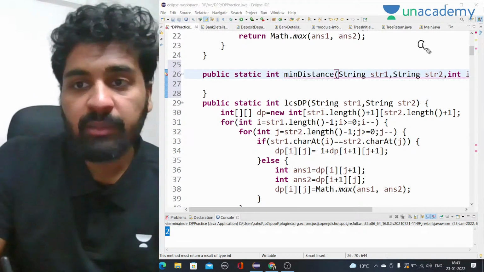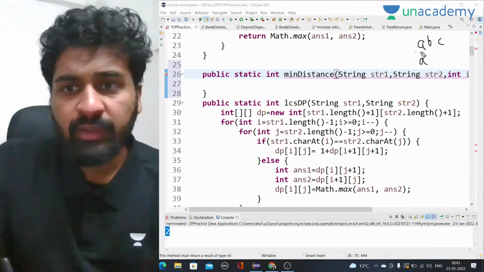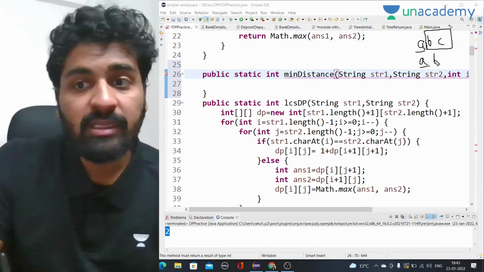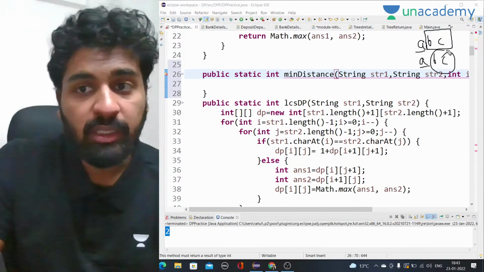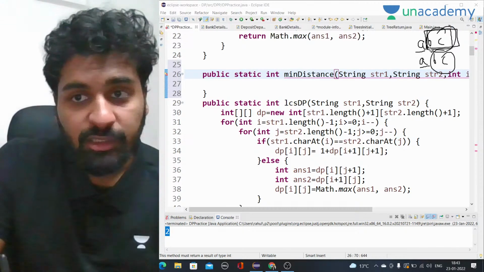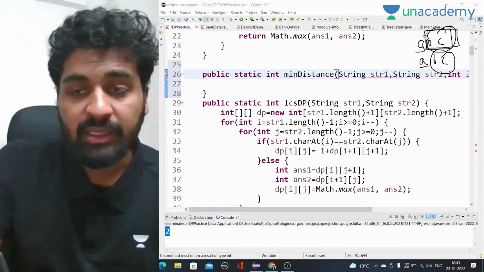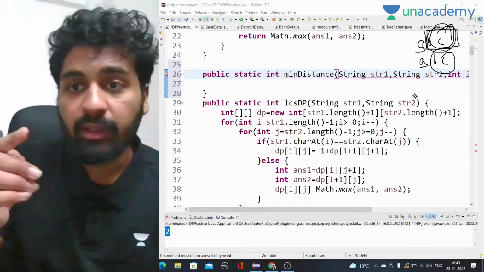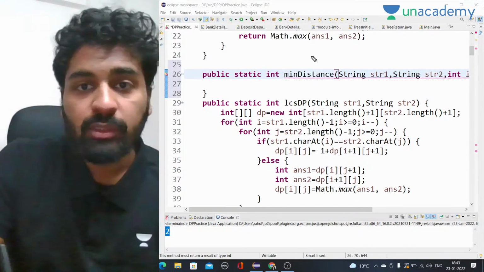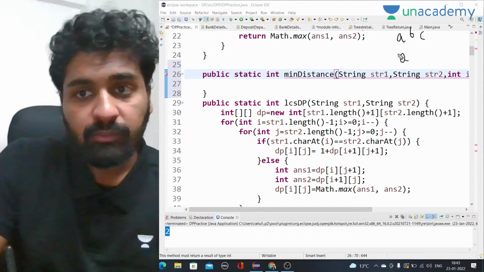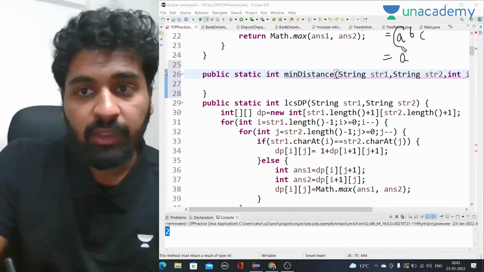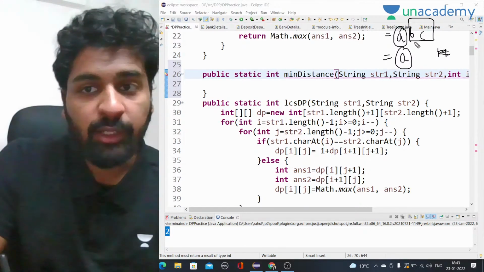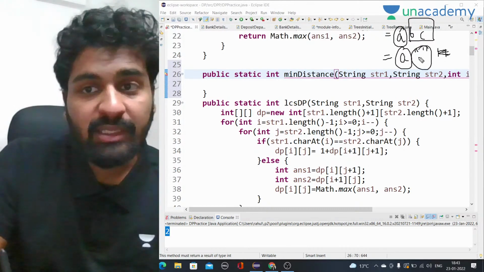Let's say this is ABC and this is A only. We will find out they are equal. But the rest of the string which is left has to be inserted in this string. So the string that is left will be our base case as well. The recursion will be called for this part and the empty part.